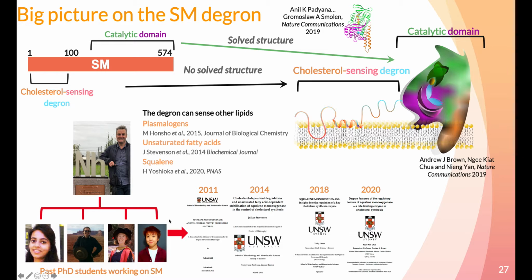Despite being around for ages, it was only last year that the catalytic domain structure was solved. To reiterate, the activity needs to be regulated by this degron. Our laboratory has worked substantially to understand how this degron executes its regulatory actions to control Squalene monooxygenase abundance, which effectively regulates cholesterol synthesis. This degron is actually able to sense other lipids too. I focused on cholesterol sensing, but we and others have described other lipid sensing roles.